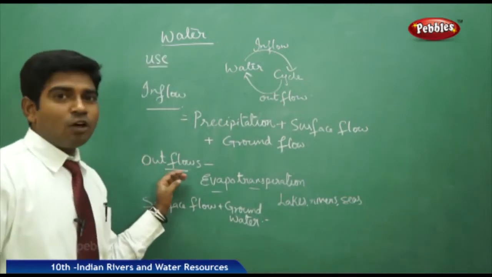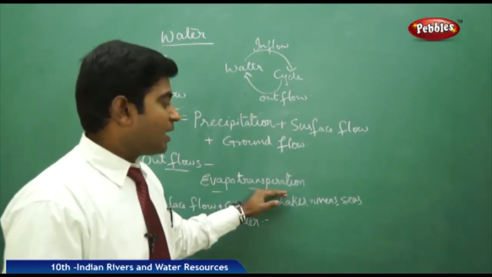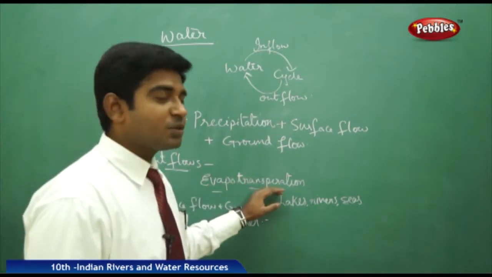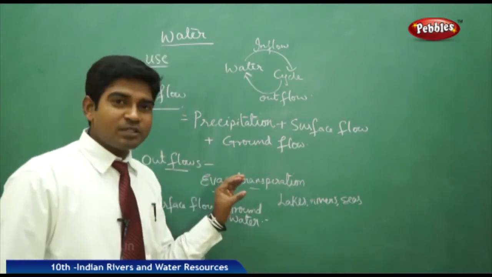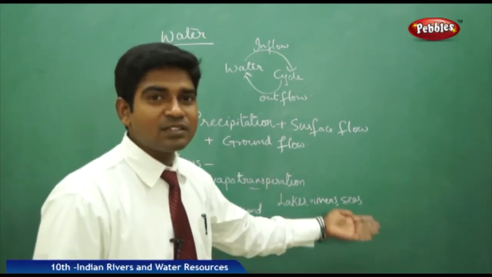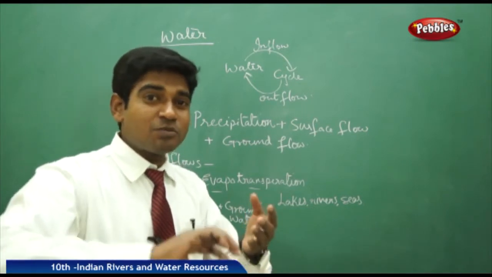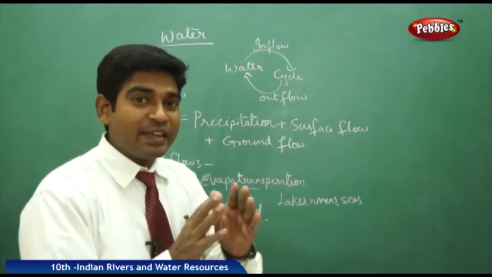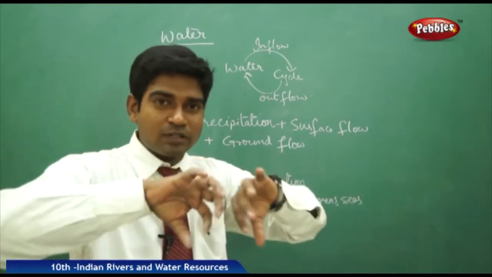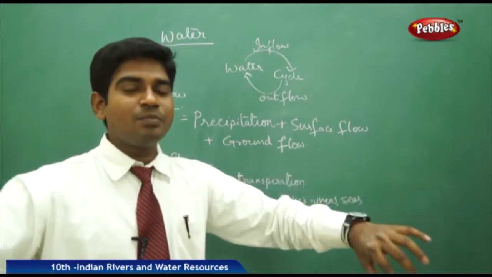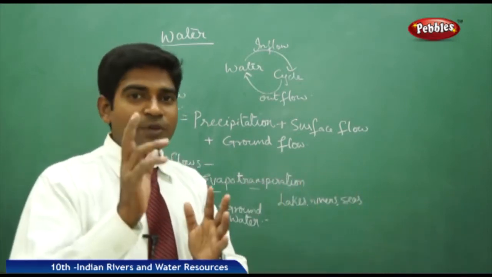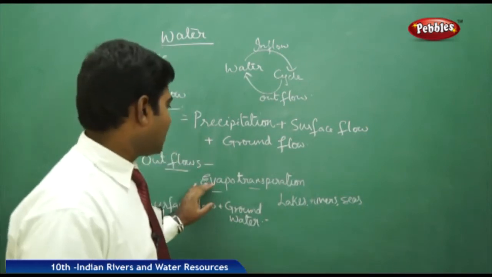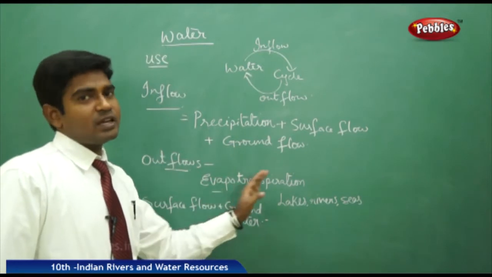Coming to the outflow. Outflow again has two parts, evaporation and transpiration. When evaporation and transpiration happen together, it is called evapotranspiration. How does this happen? Evaporation from the lakes, rivers and seas happens directly, and during the transportation process, like when water is being transported in the form of rivers moving from one place to another, it gets diverted and the quantity of water gets lessened and then moves on to other places. Because of that, the water content reaching the levels also goes down. So this is called evapotranspiration, like evaporation and transportation.